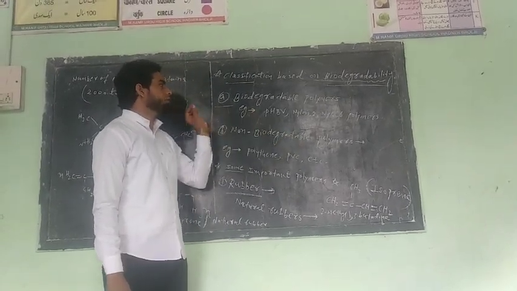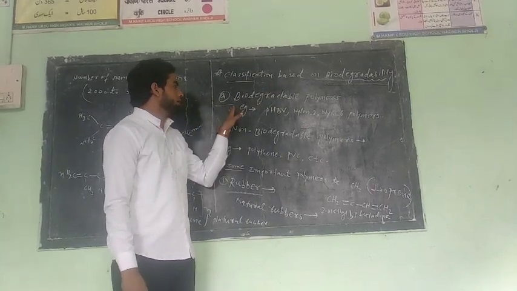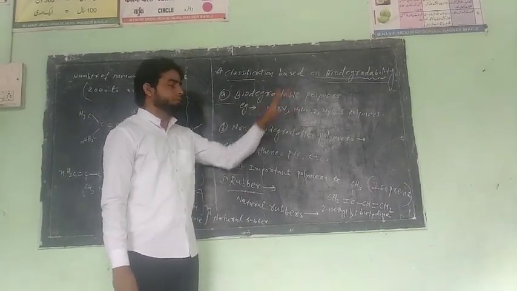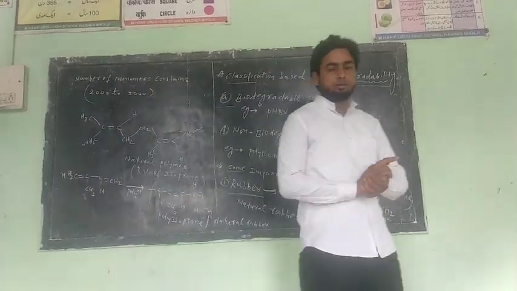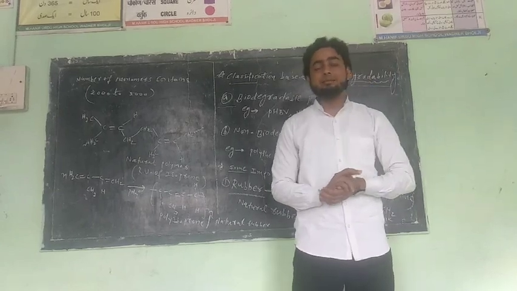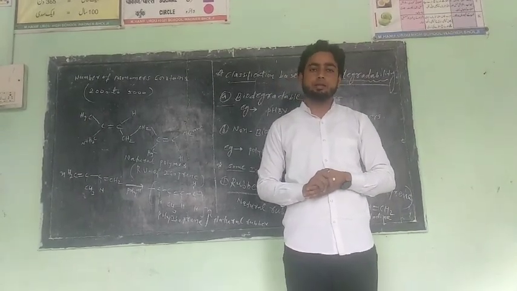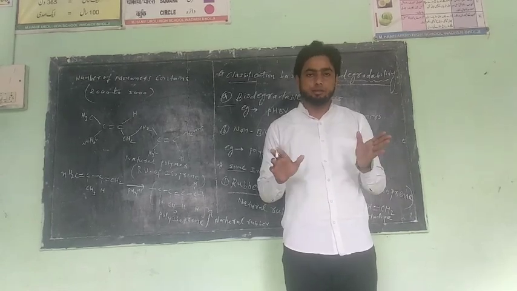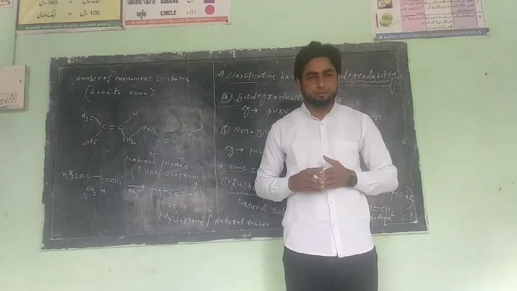So first of all, what do we mean by biodegradable polymers? It is defined as those polymers which are easily used and after use easily finish. It does not create an environmental problem.